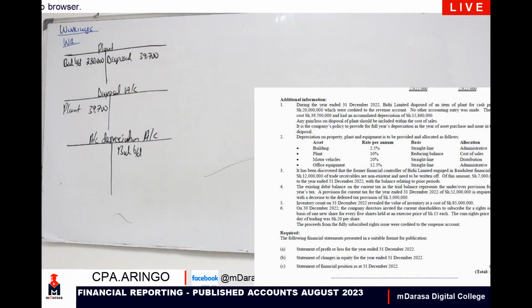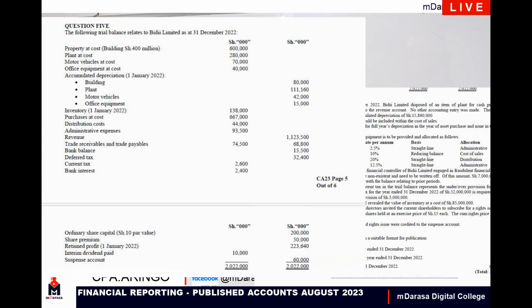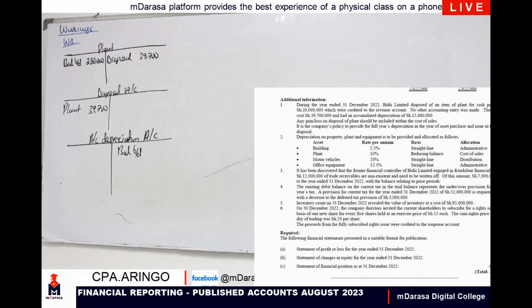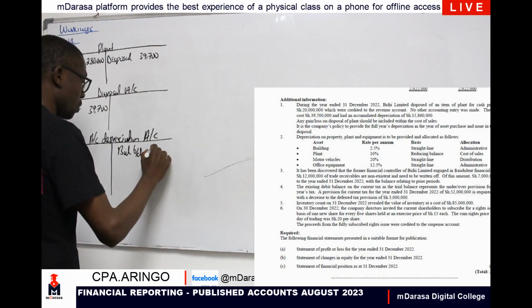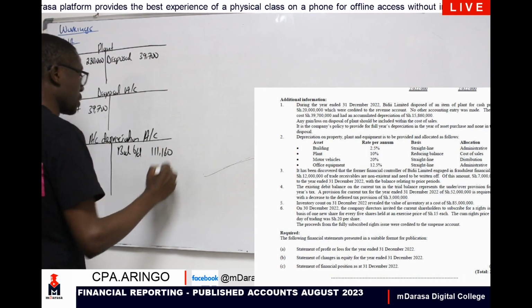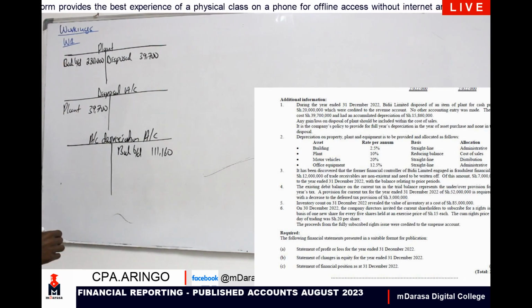Check our value there. That is accumulated depreciation for plant. You can see I'm given building is 80, plant is 111,160, right? So that is what I'm going to take, 111,160 there. So I'll be having here 111,160.